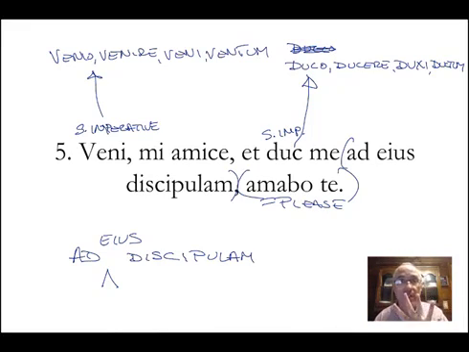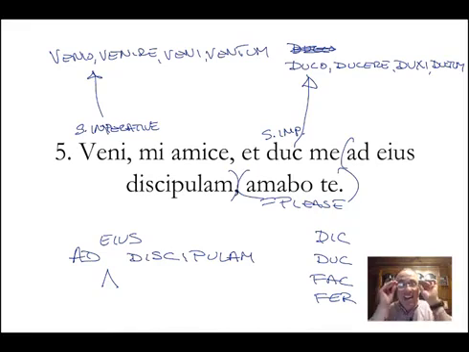There are four words in Latin that have an irregular singular imperative: dic, duc, fac, fer. You haven't had all these words. Duc you're getting right now. Fac you've had. Dic, duc, fac, fer. It's just irregular. That's all there is, and there's no rhyme or reason behind it. I mean, I think there's a reason in the origin of the words. But these four words, and these four words only, have the singular imperatives dic, duc, fac, fer.